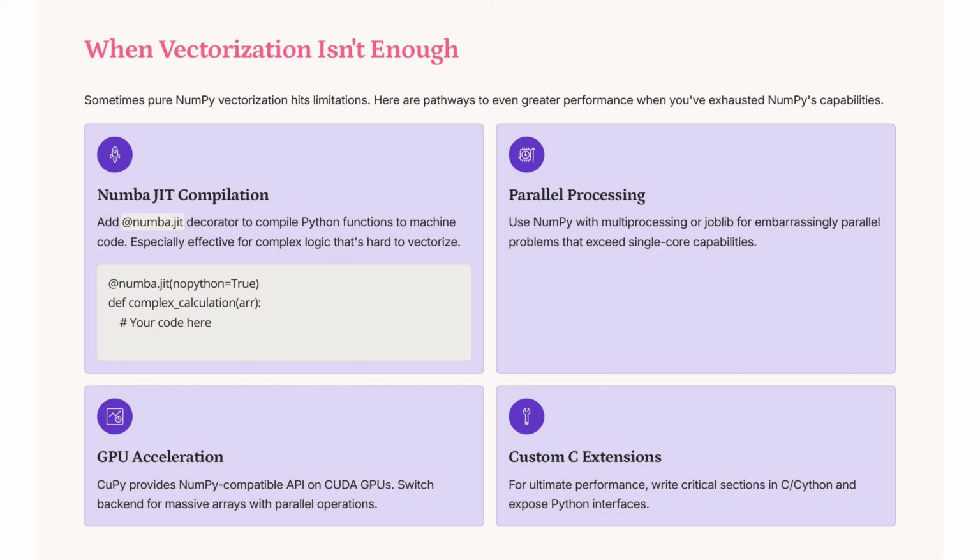When NumPy vectorization reaches its limits, consider Numba just-in-time compilation to convert Python functions into machine code, enhancing performance for complex logic. For tasks exceeding single-core capabilities, leverage parallel processing with multiprocessing or joblib. For massive arrays, CuPy offers a NumPy-compatible application programming interface on Compute Unified Device Architecture graphics processing units. For ultimate speed, write critical sections in Cython.